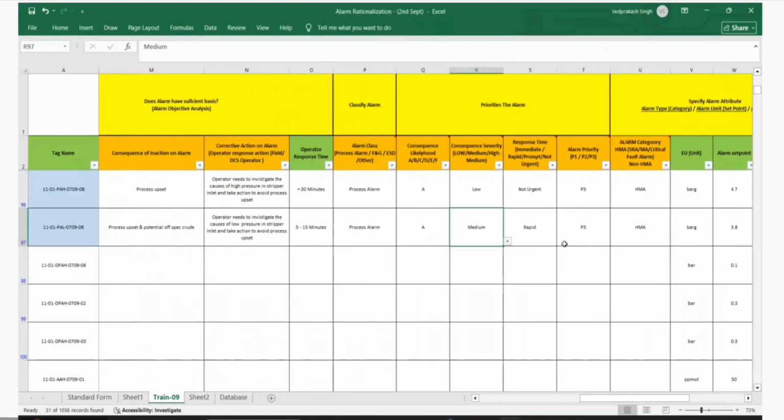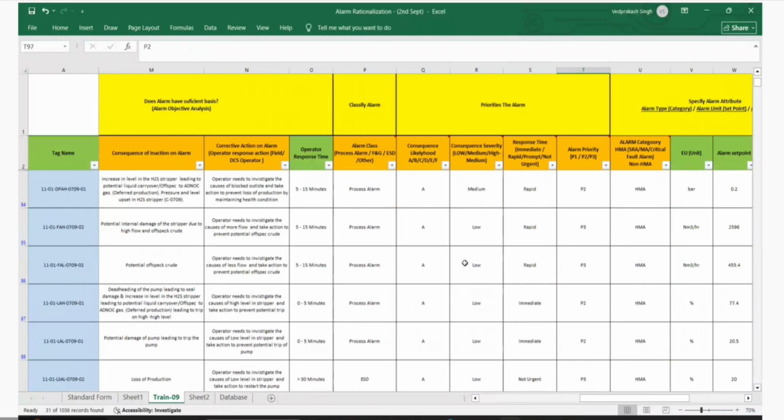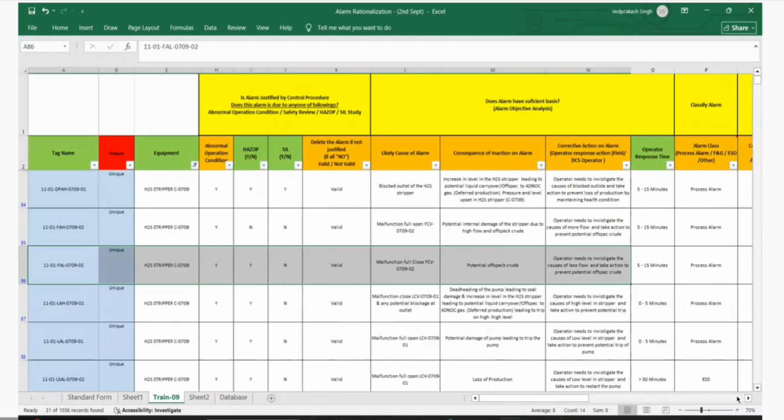Yes. Then we have to change the above also. Yeah, rapid medium into P2. Okay, no, I put, then FAL also will put the same thing. Correct? Yes. FAL.